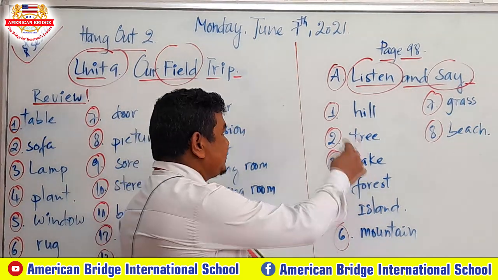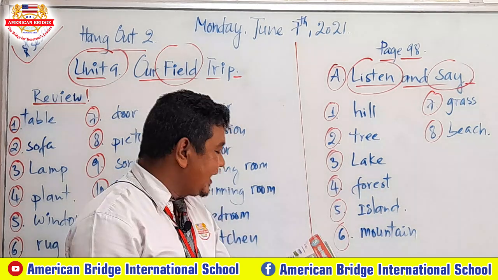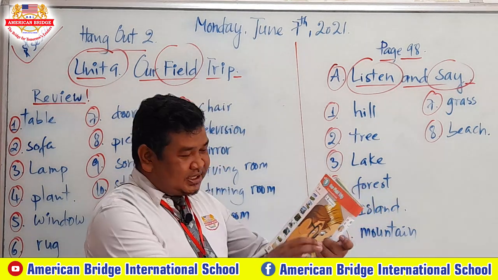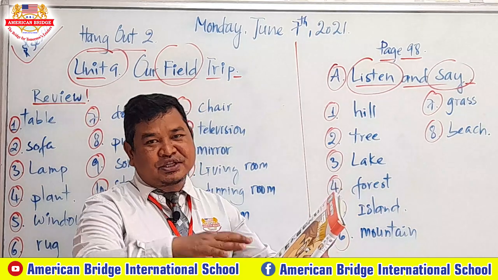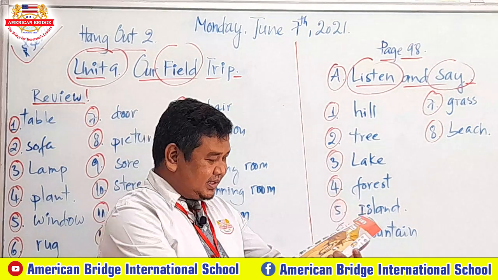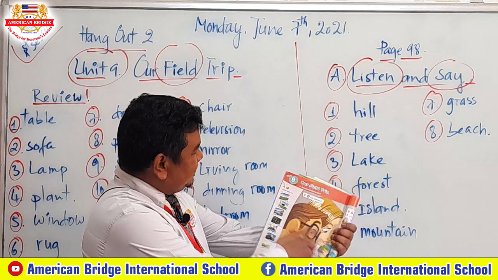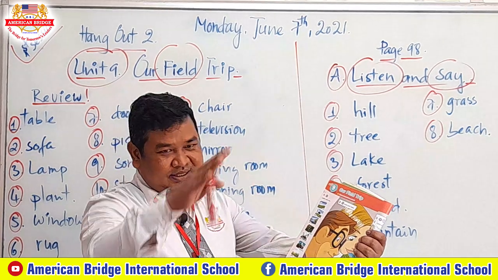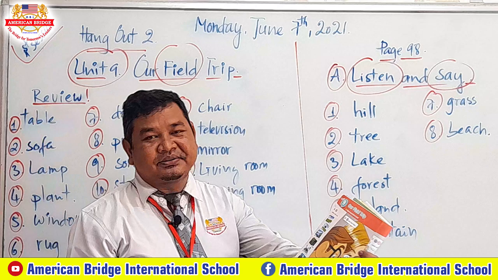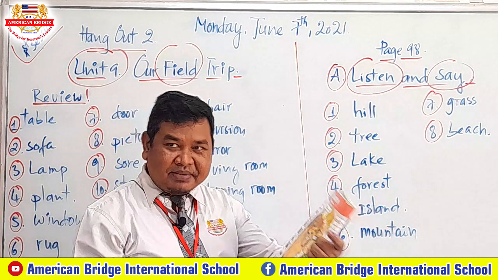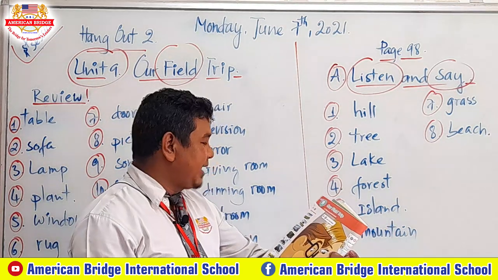Number 1 is the word hill. Hill. Can you see? Yes. Not a big mountain. This is a small hill. Right. In here we have grass and then okay. This one is say hill, the same as a mountain, but smaller than a mountain.